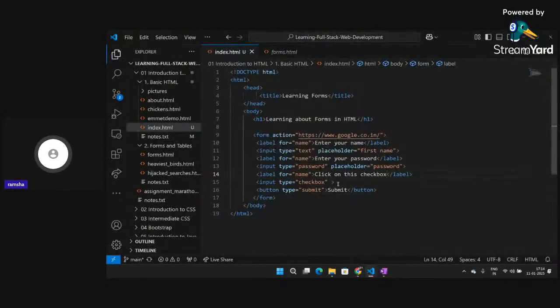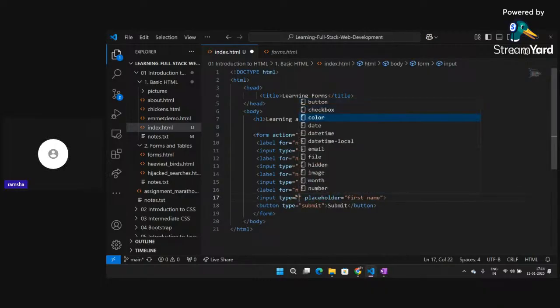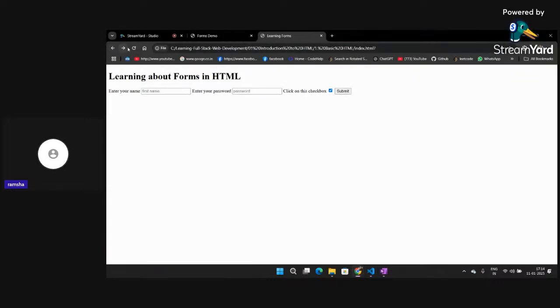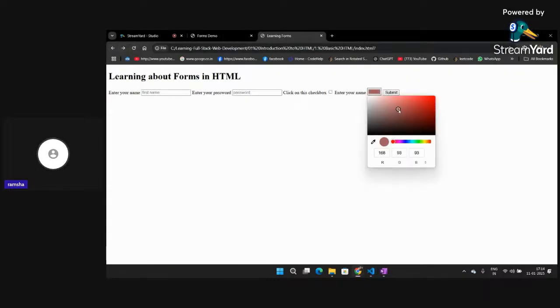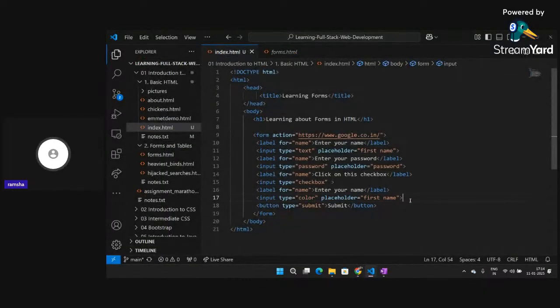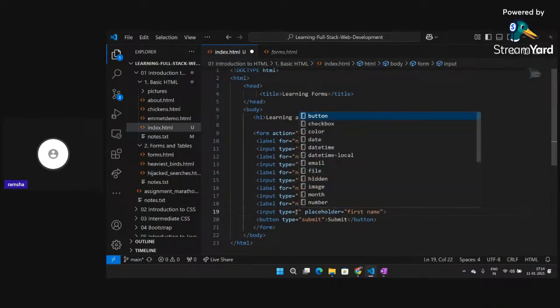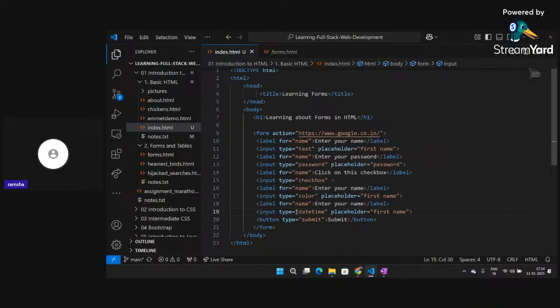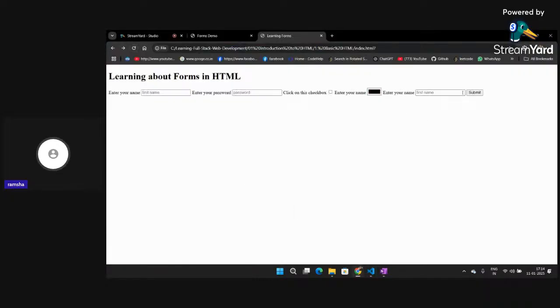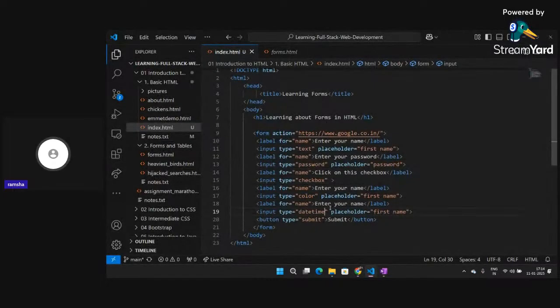There are a lot of types of inputs that are present. Again, if I change the type to, let's say, color, and click on refresh, then you can see I will be able to select color. So based on the type, you can select any input of your choice. And now suppose I want a radio button. I can select radio button also. I can also take the date time, right? And here I can add date time format, ddmmyy format also.